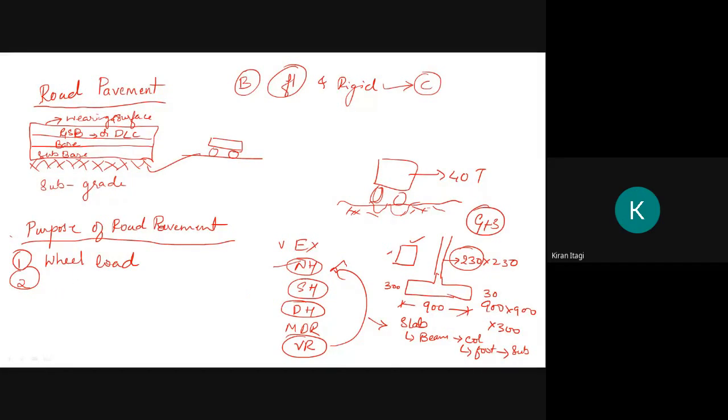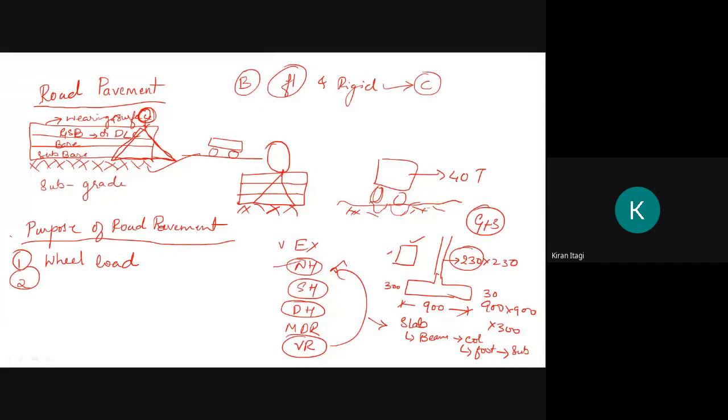Similarly here, the vehicle load will act here, and it will be distributed in triangular form. While designing you will come to know it will be distributed in the triangular form. If I draw the cross section, these are the n number of layers, and this is the wheel. At this point we have a contact. How will the load be distributed? It will be distributed in this way, in a triangular form.